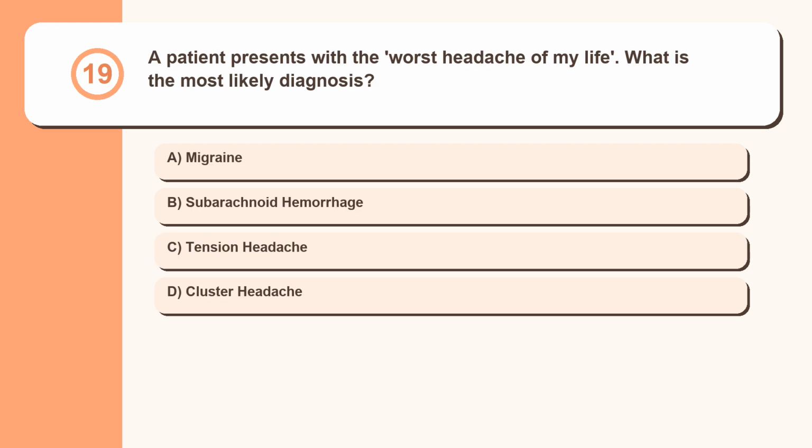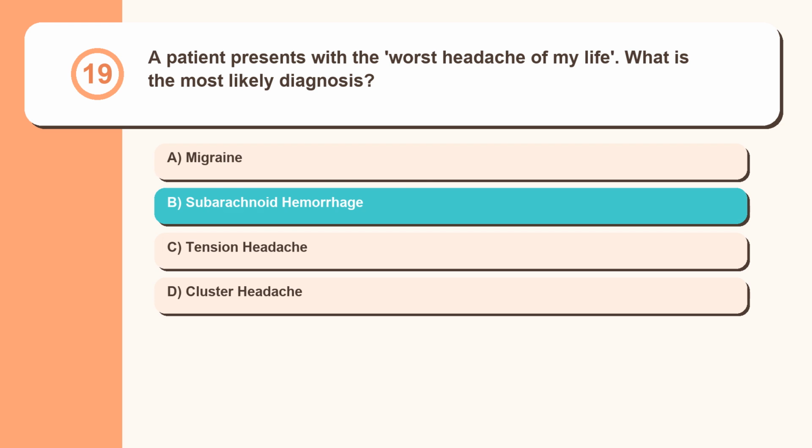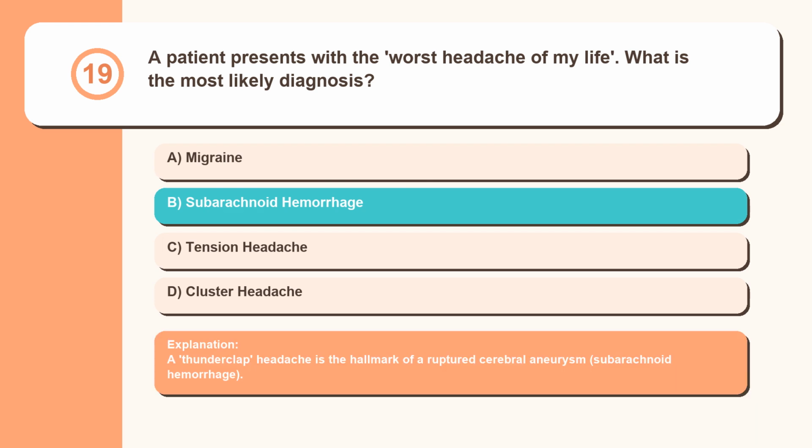Question 19. A patient presents with the worst headache of my life. What is the most likely diagnosis? Migraine, subarachnoid hemorrhage, tension headache, cluster headache. A thunderclap headache is the hallmark of a ruptured cerebral aneurysm, subarachnoid hemorrhage.